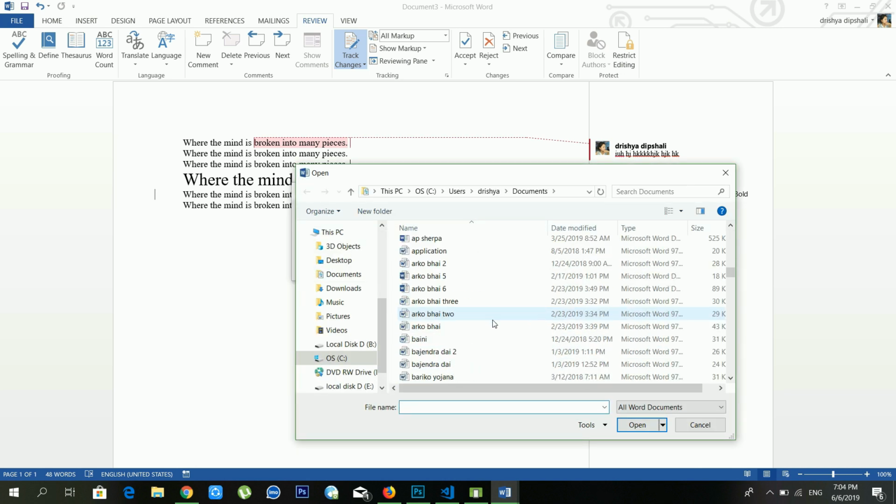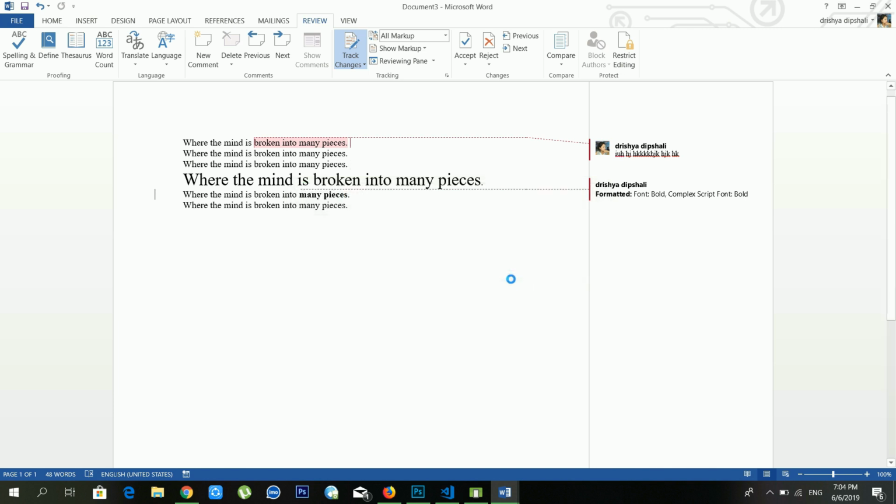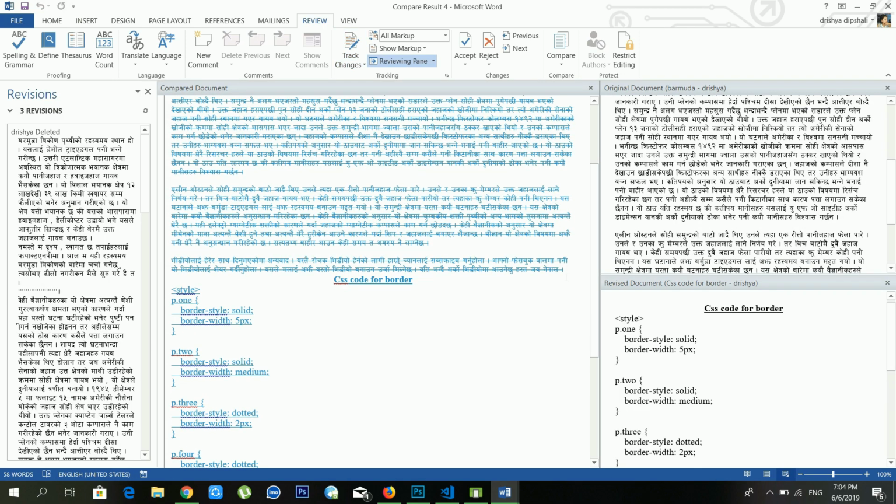Just wait for a moment. And I think I need to use this one, CSS code border. Okay, now see, there are two documents available inside my compare documents window, and you just have to click OK. Now see, it will start to compare, right?